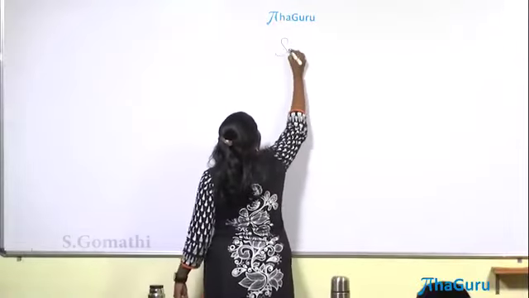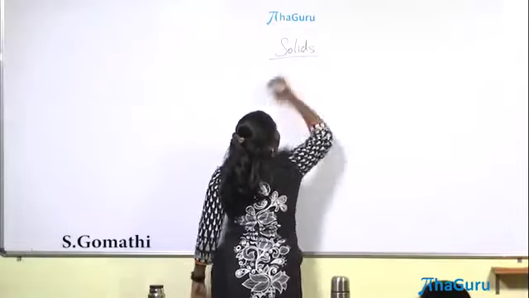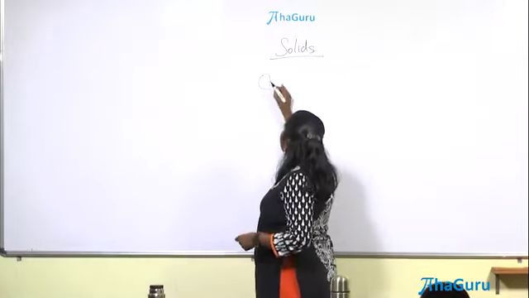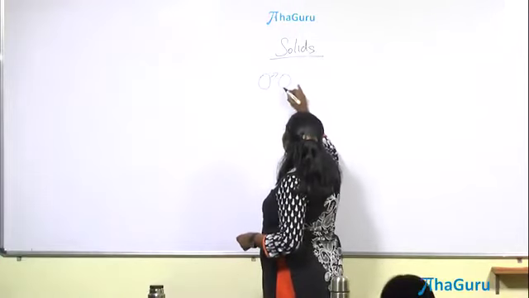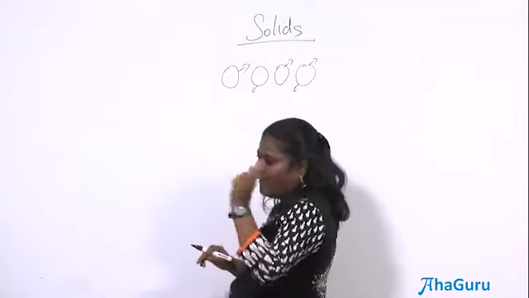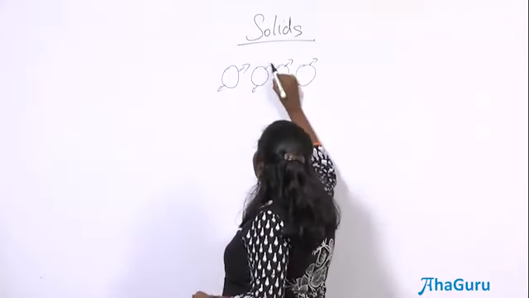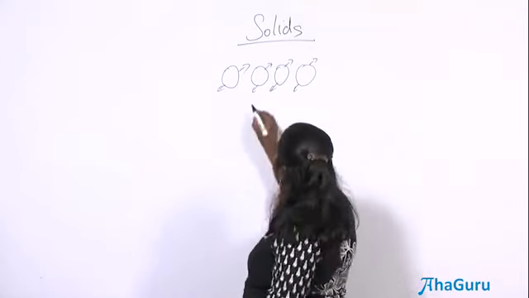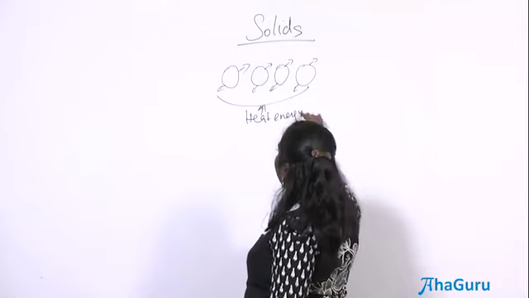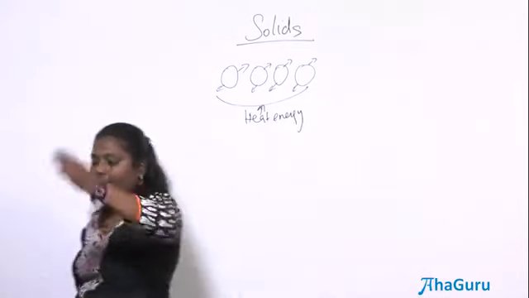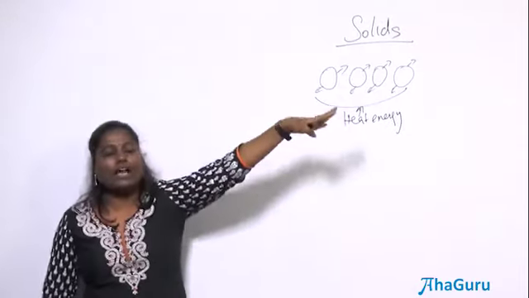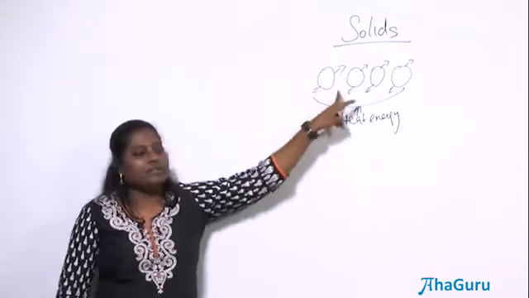So what happens when you heat solid substances? We know that solids are fixed to their position, correct? They vibrate. Now when I supply heat energy to this one, what do you think is going to happen to this? They vibrate faster. When they vibrate faster, the kinetic energy is higher, I agree. What happens? The distance?